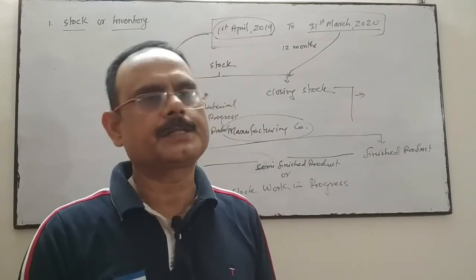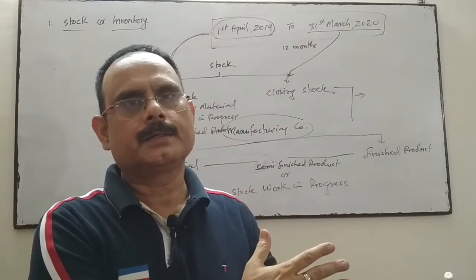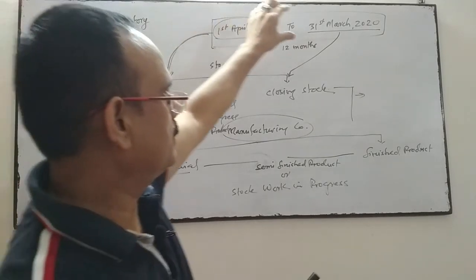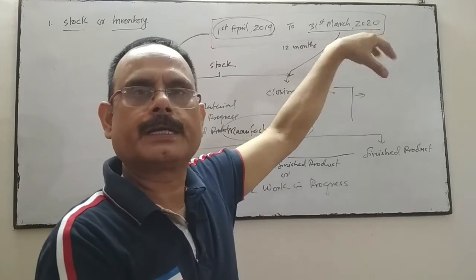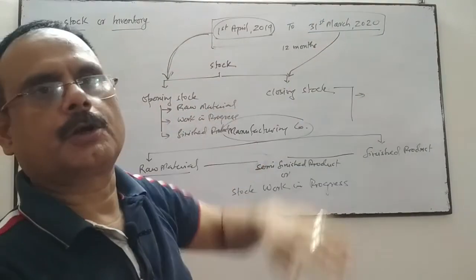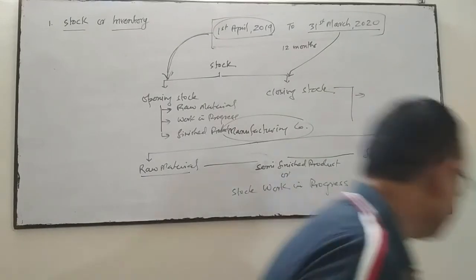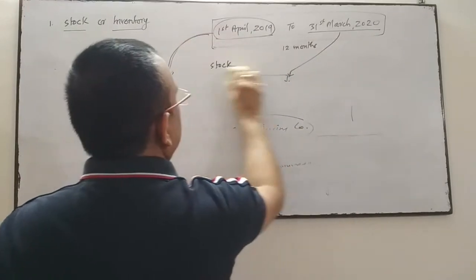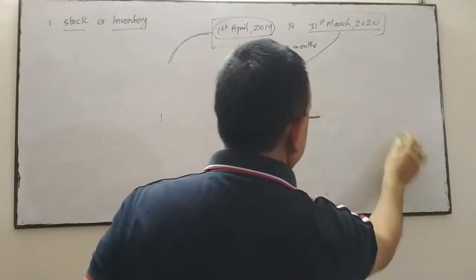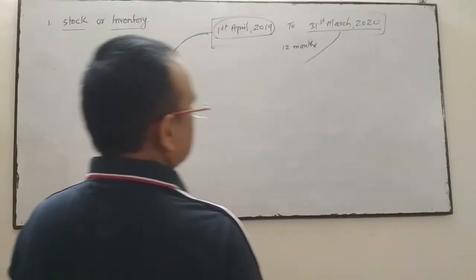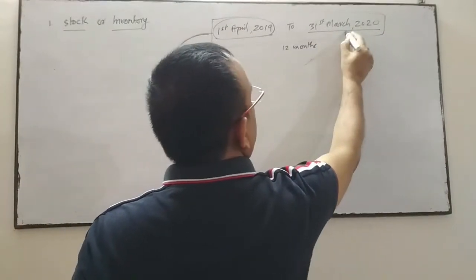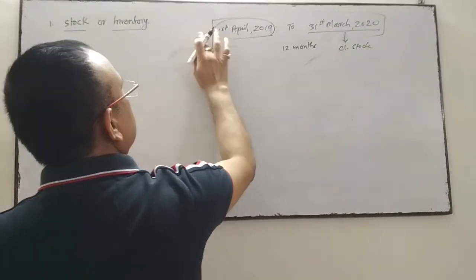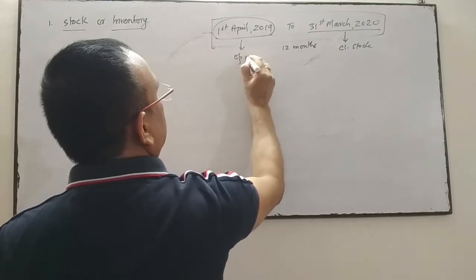For a trading company, it's very simple. Opening stock of finished product is the stock at the first day of the accounting year, and stock at the end of the accounting year which is not yet sold is your closing stock. Here it is closing stock at the end, and stock in the beginning is called opening stock.